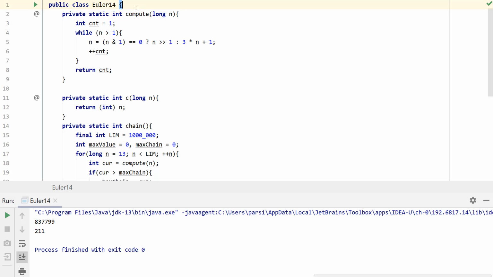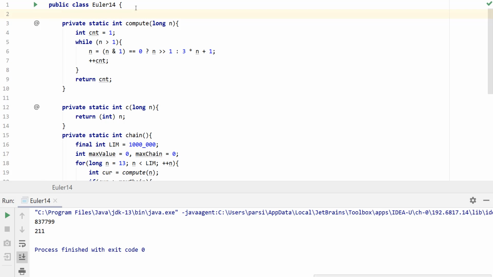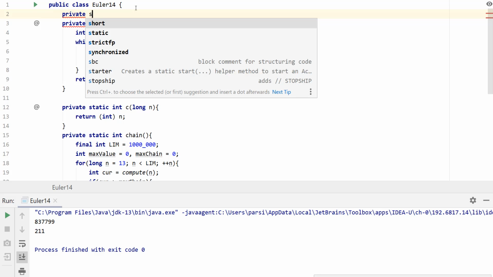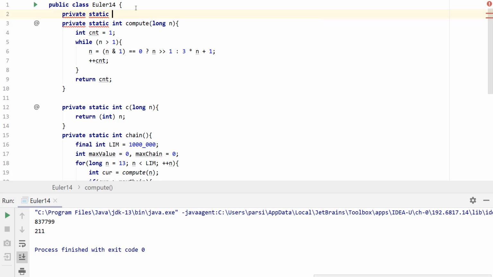So up top, let's create a private static final int, and let's call this limit, and we can make this something like this. I think it should work for 25, 26 maybe. Let's try 26.